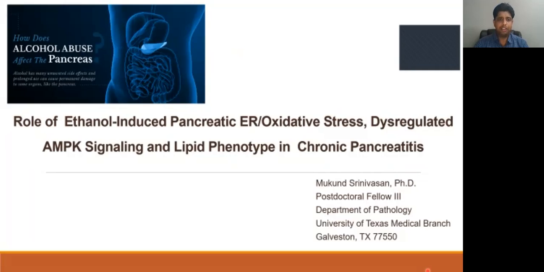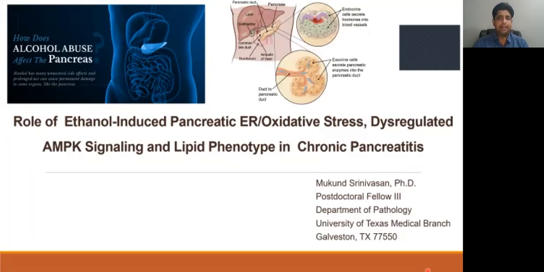So here we are mainly focused on the metabolic basis of ethanol and its underlying mechanism towards the pathogenesis of alcoholic chronic pancreatitis. Pancreatitis is an inflammatory disease associated with the exocrine portion of the pancreas, and chronic alcohol abuse appears to be a single most risk factor for this disease. As of now, there is no specific treatment for alcoholic chronic pancreatitis as its mechanism is not clearly understood.